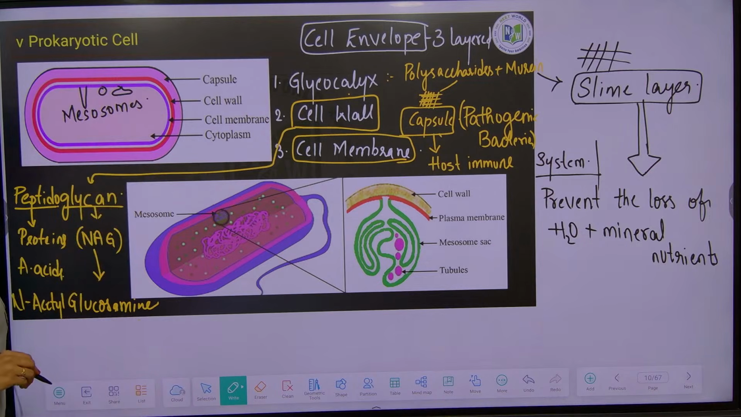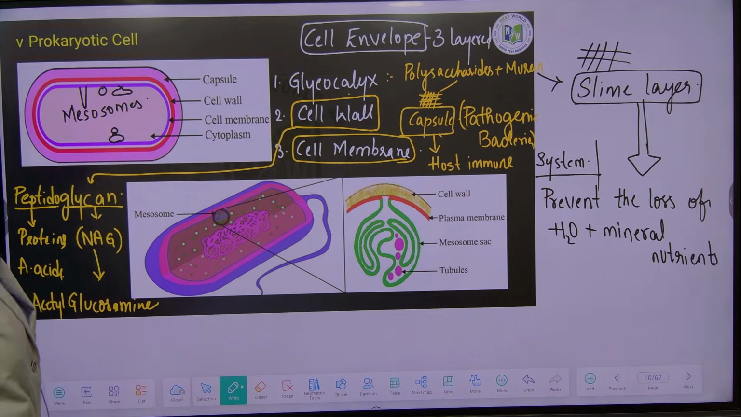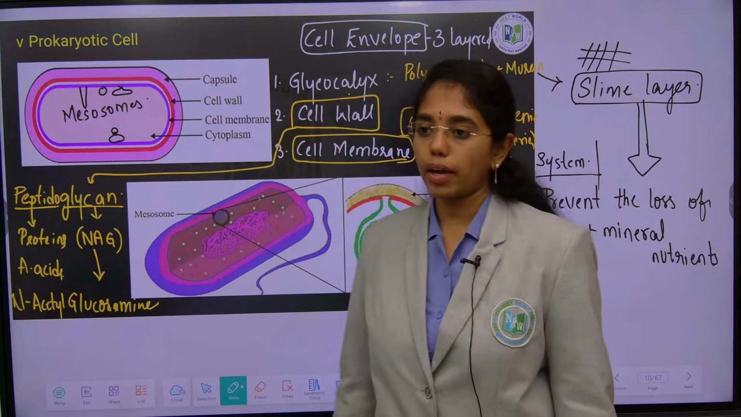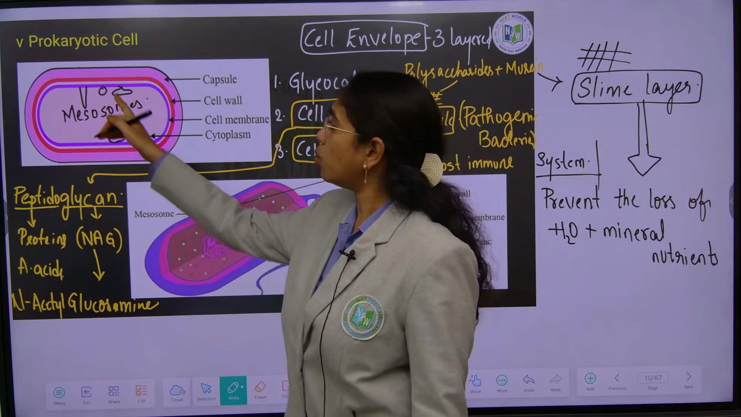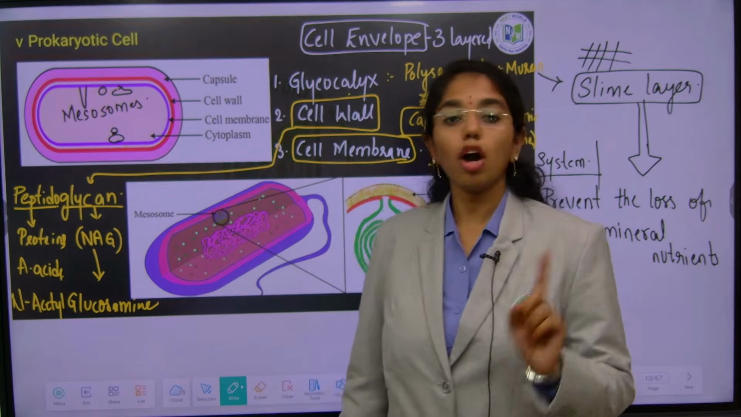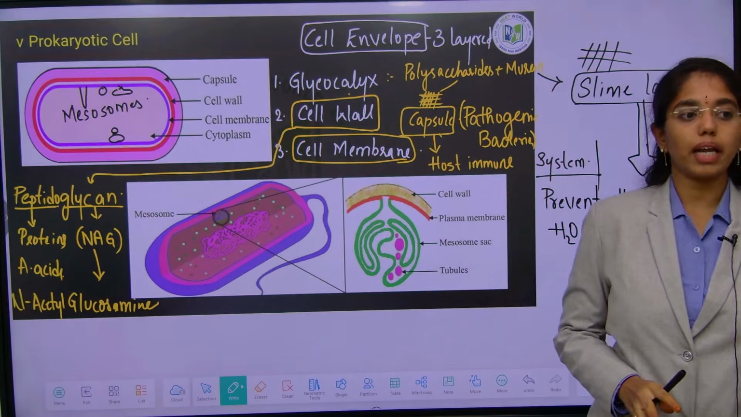Along with mesosomes, ribosomes in the prokaryotic cell are at two locations. Ribosomes are present inside the cytoplasm, and ribosomes are also present attached to the cell membrane. The larger subunit of the ribosome is attached to the cell membrane of the prokaryotic cell. These are the two components attached to the plasma membrane. Learning the major functions of mesosomes is very important. That we will do tomorrow.